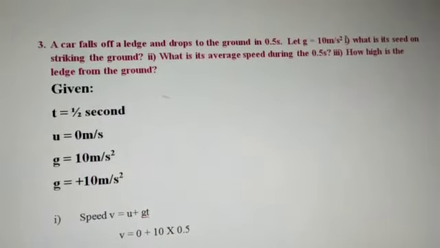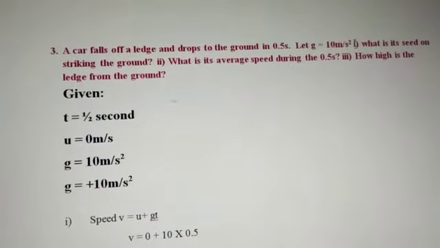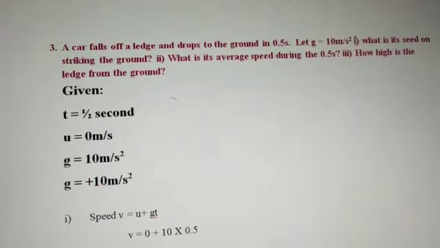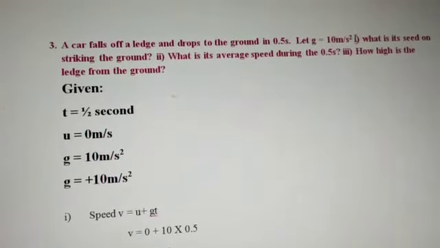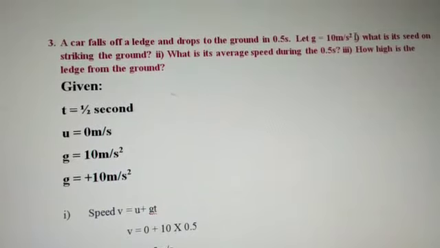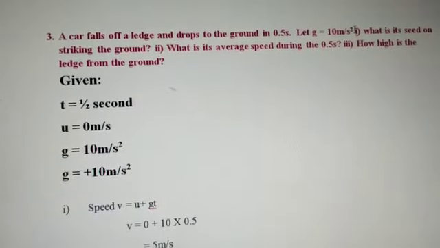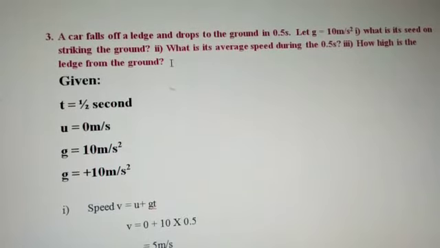Actually, the g of earth is 9.8 meter per second square. So here g is given as approximately 10 meters per second square. What is the speed on striking the ground? Secondly, what is the average speed during the 0.5 seconds? How high is the ledge from the ground?